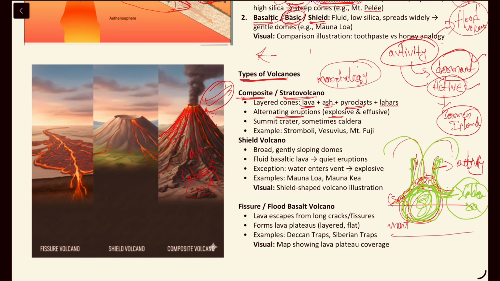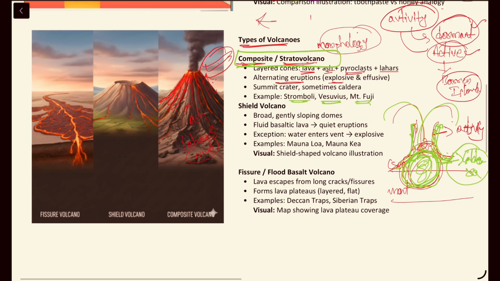For example, we can see the Stromboli volcano, Vesuvius or Mount Fuji. That is regarding the composite volcano or stratovolcano. Then we can see the shield volcano. What happens in the case of a shield volcano? They are not as steep as the composite volcano.